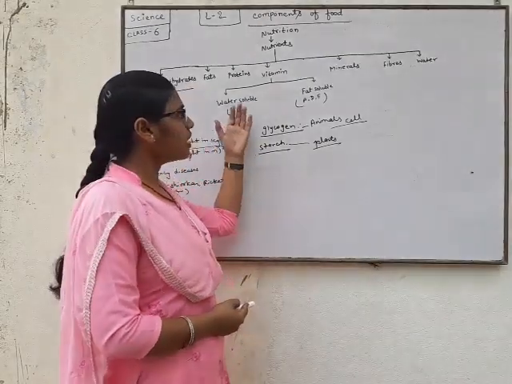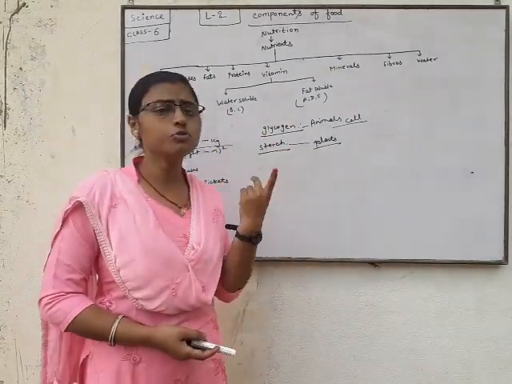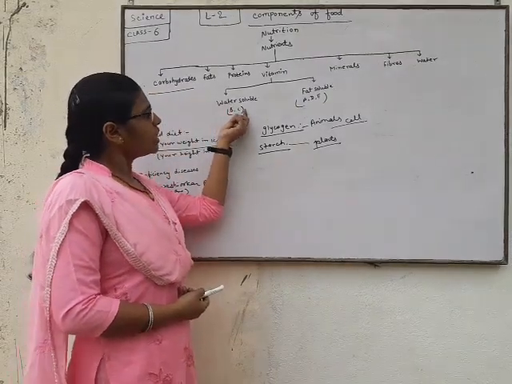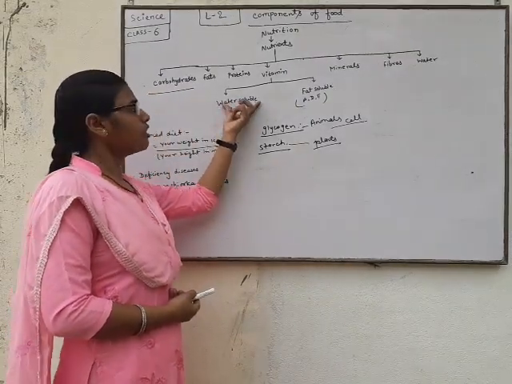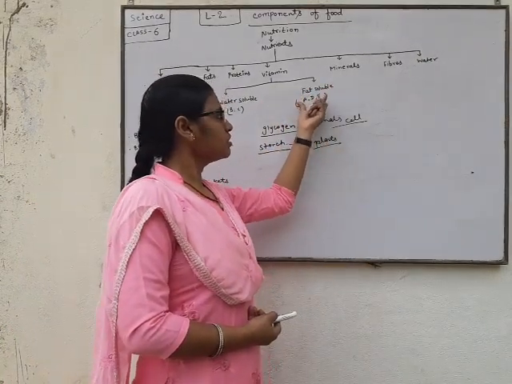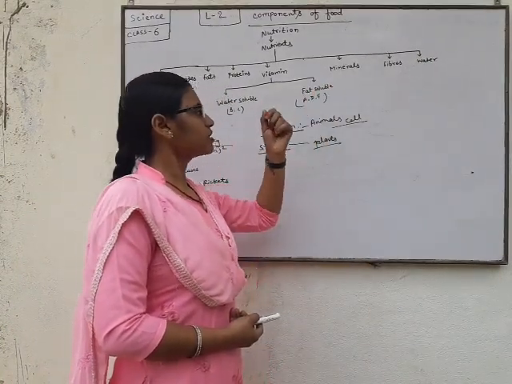So we classify them into two parts: water soluble and fat soluble. Vitamin B and vitamin C are called water soluble. Vitamin A, vitamin D and vitamin E are called fat soluble vitamins.